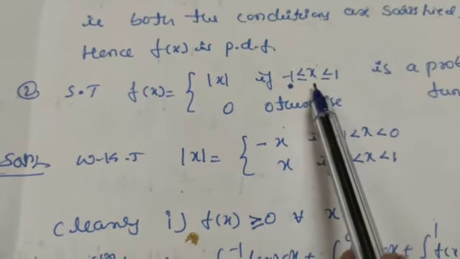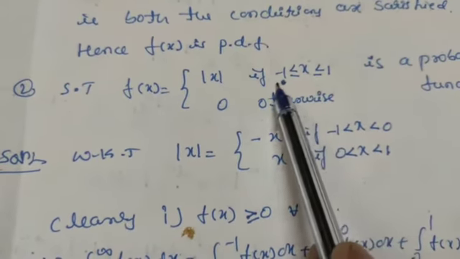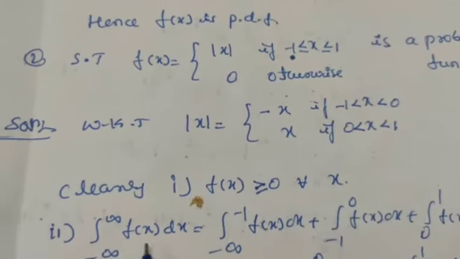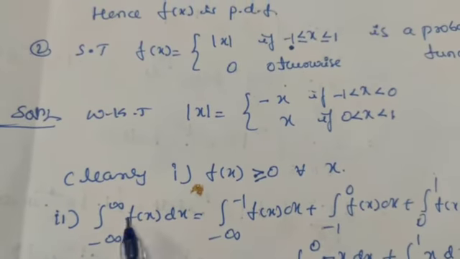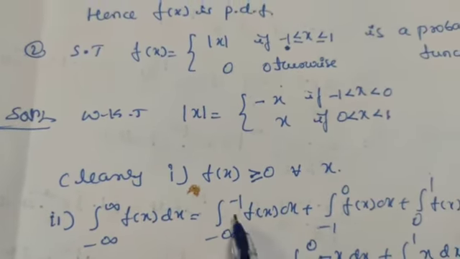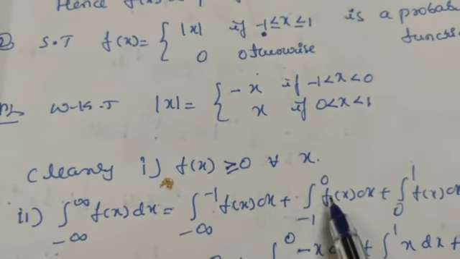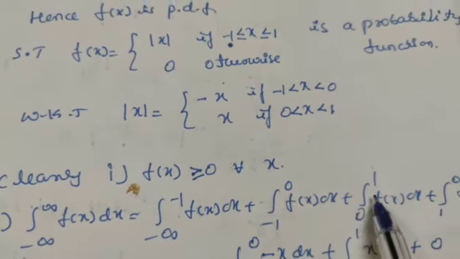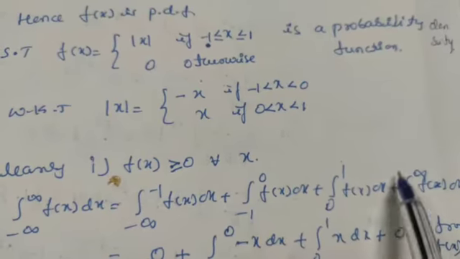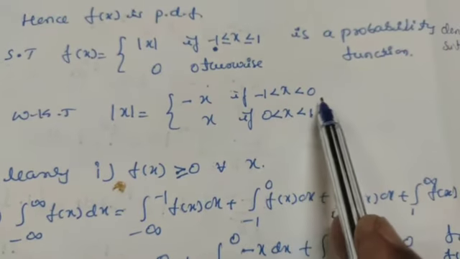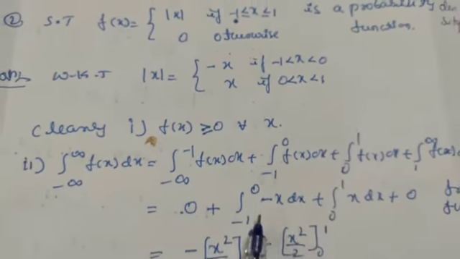So here we have defined the function when x is in between minus 1 and plus 1. So to divide this interval minus infinity to plus infinity as minus infinity to minus 1, minus 1 to 0, 0 to 1 and 1 to infinity, because here x is in between minus 1 and 0, and 0 and 1 also is defined.